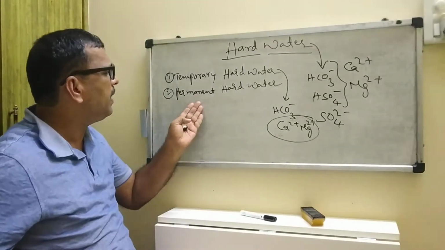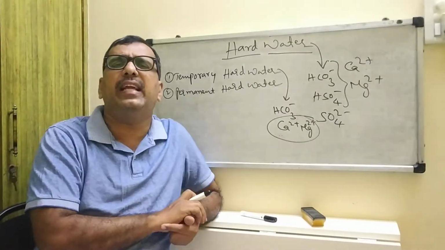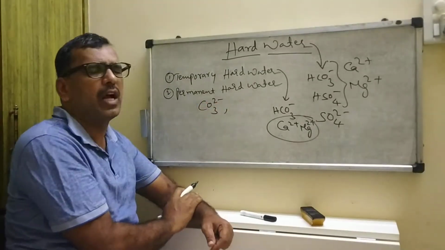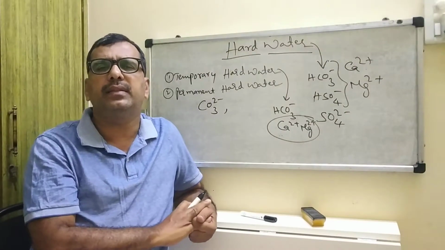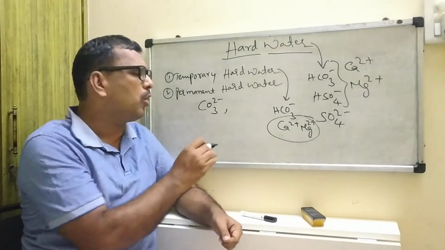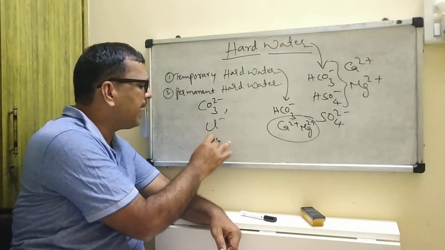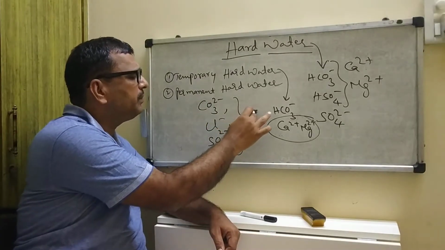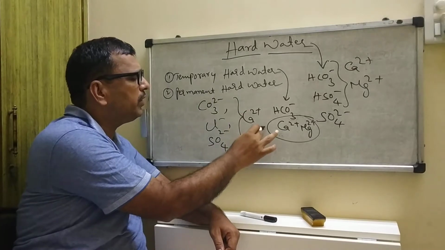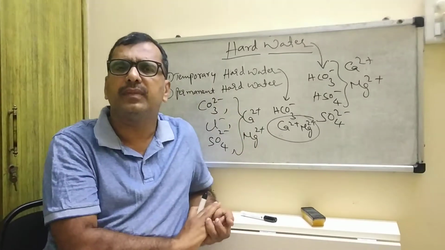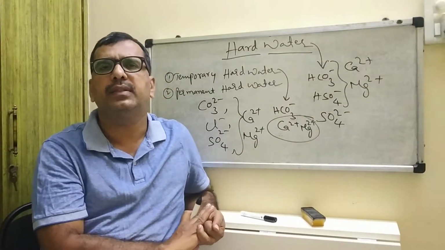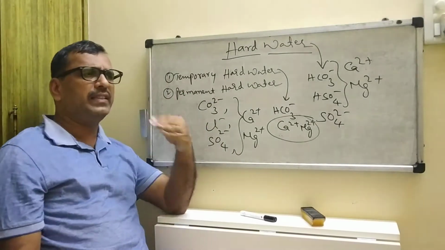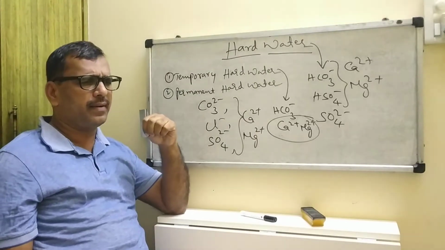What do you mean by permanent hard water? Permanent hard water is due to the presence of carbonates, chlorides, or sulfates of calcium and magnesium salts. These are known as permanent hard water. Once again, what is temporary hard water?